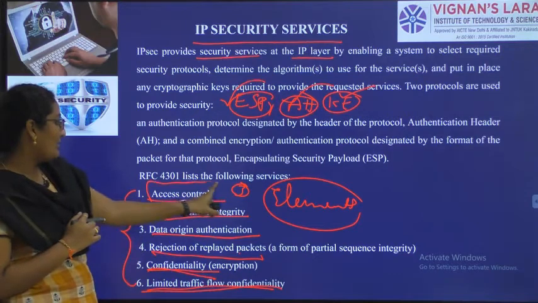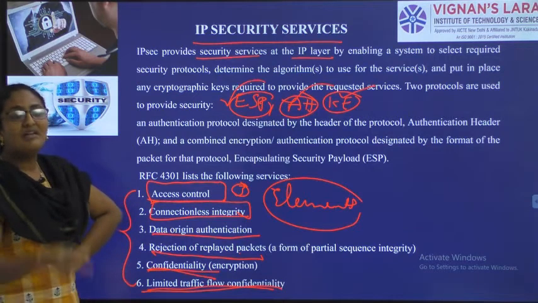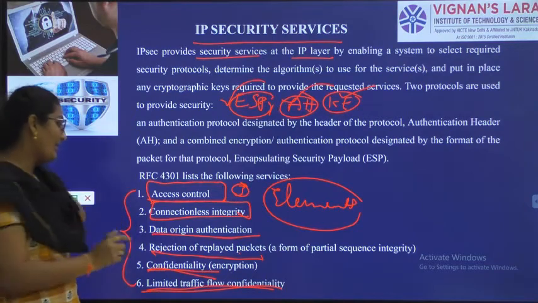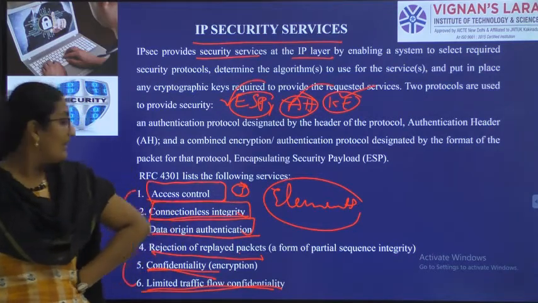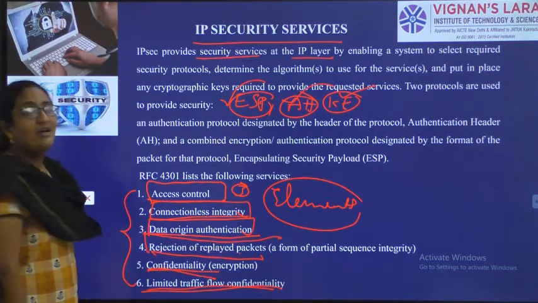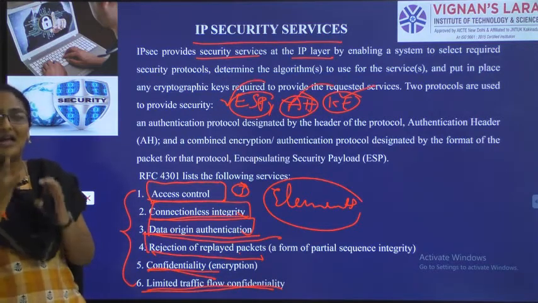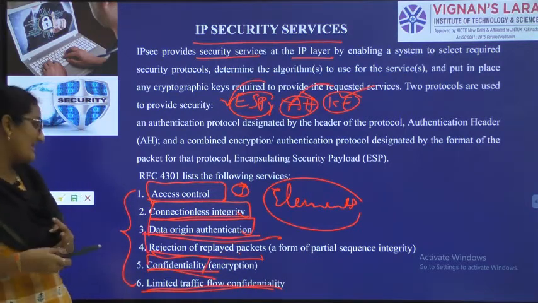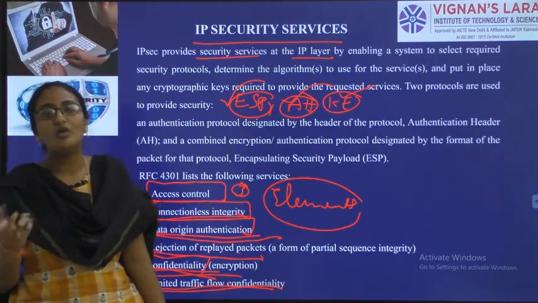So the first one is access control, where you are giving permissions to the user. Second is connectionless integrity: sender and receiver are in a connection and we are ensuring that data is not modified. Third is data origin authentication. Where will the data originate? Near the sender. It is nothing but verifying the sender. Rejection of replayed packets is eliminating the duplication, eliminating the redundancy, eliminating the duplicate packets. Confidentiality is ensuring that every bit of data is encrypted. Limited traffic flow is making sure that a receiver does not overflow or underflow.